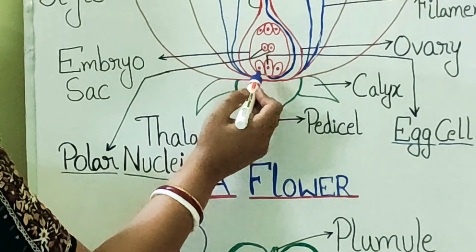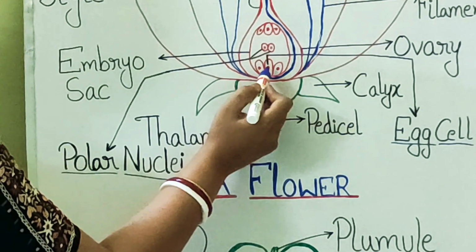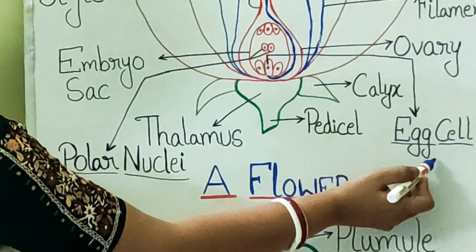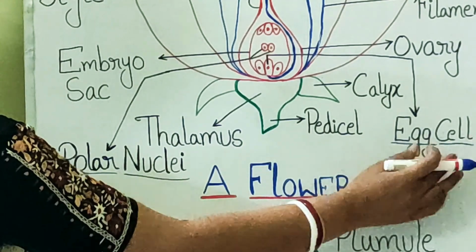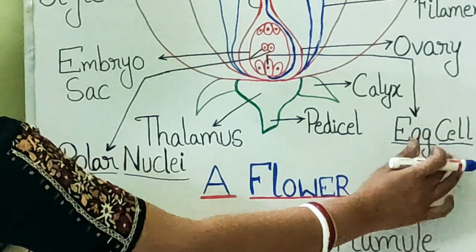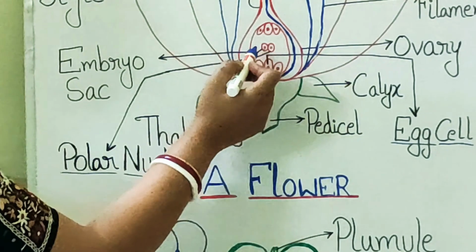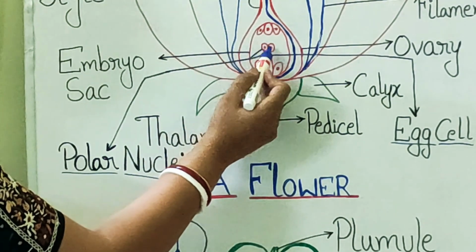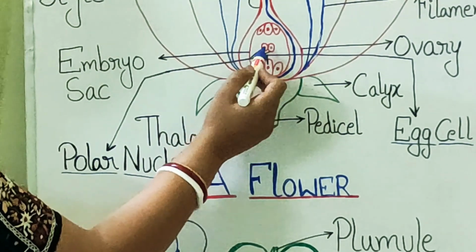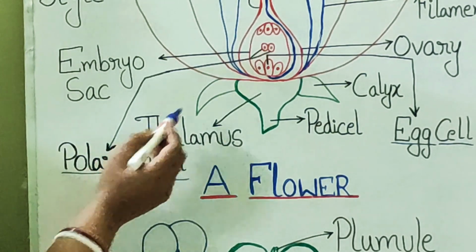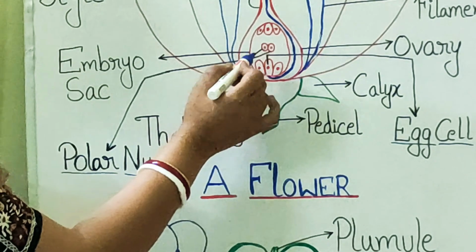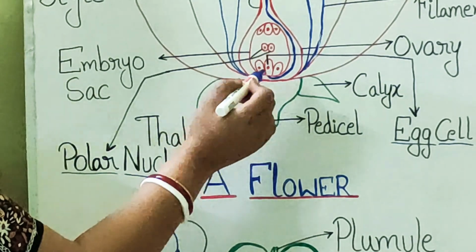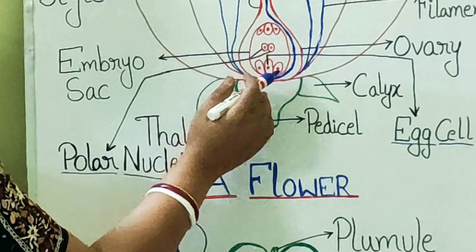In the embryo sac, at the base we have three cells. The central one is known as the egg cell, which is the female gamete. This is the female gamete which will be fertilized by the pollen grain, that is the male gamete. And in the center of the embryo sac, you can see two cells. These two cells are called the polar nuclei. All the cells inside the embryo sac are haploid because they are formed as a result of a division called meiosis.